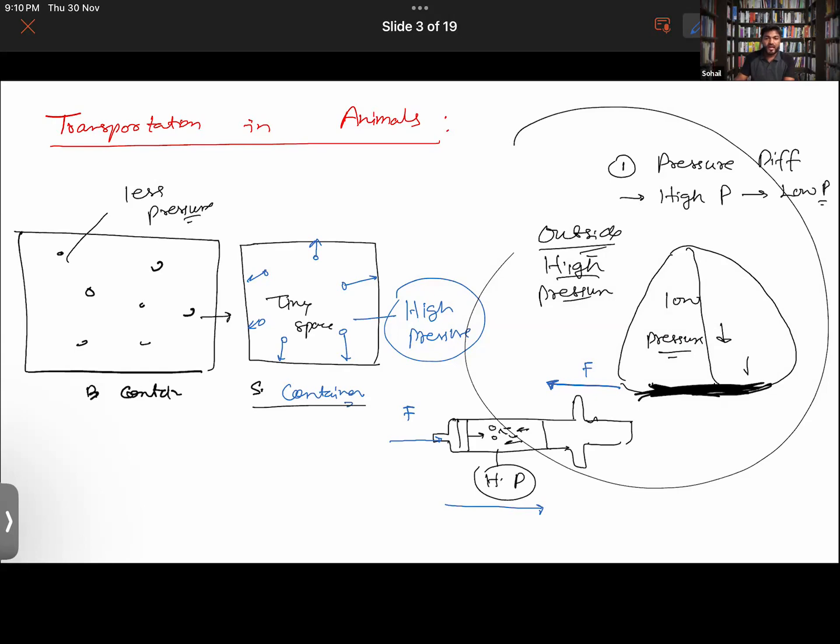Now, while I am exhaling the air out, breathing involves two exercises. Inhalation is there and exhalation is also there. So in the process of exhalation, basically what happens, the muscles over the rib cage will be pulling the rib cage back. The chest cavity will now become smaller, right? And the diaphragm will also move upward. This is the diaphragm. This will move upward.